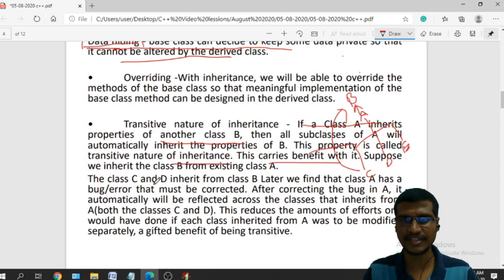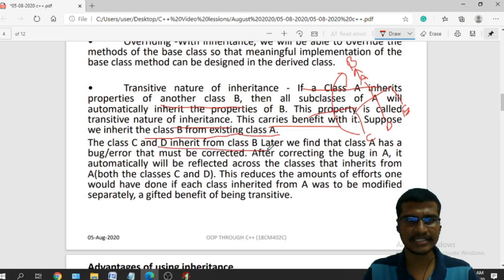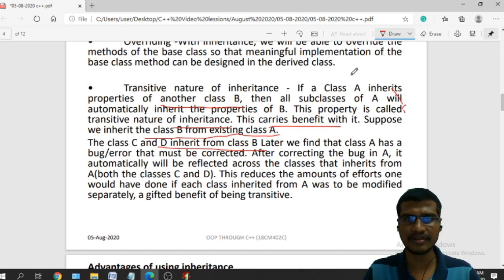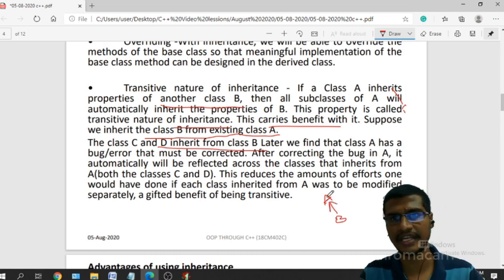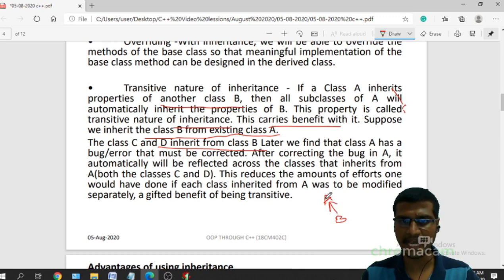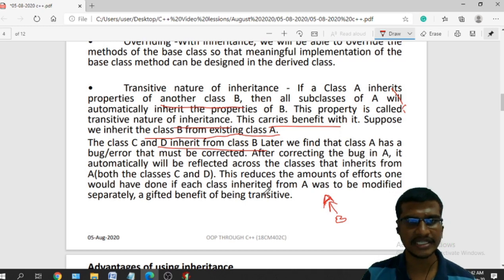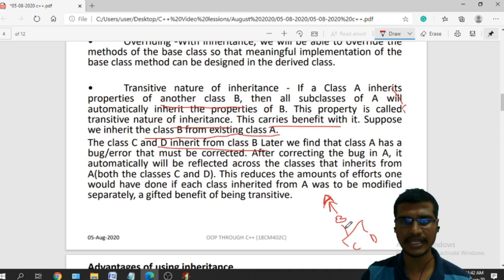This clarifies the benefit. Suppose we inherit the class B from the existing class A, and the classes C and D inherit from this B. They define it in another manner: the existing class is A, and from this class A I am deriving B. Generally we use an arrow notation for inheritance: B arrow mark to A, meaning from this class A I am deriving B. The classes C and D inherit from this class B, so C and D are both inherited from B.